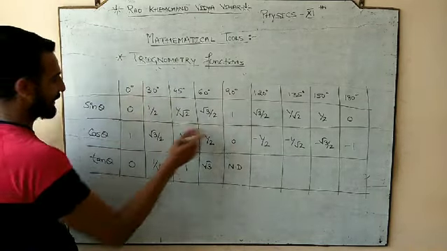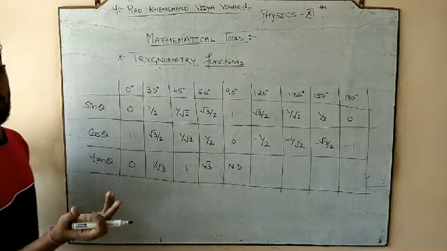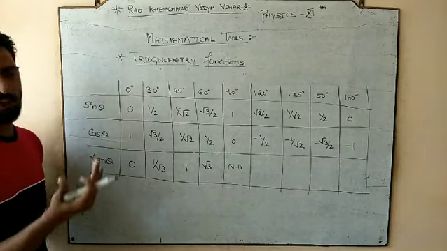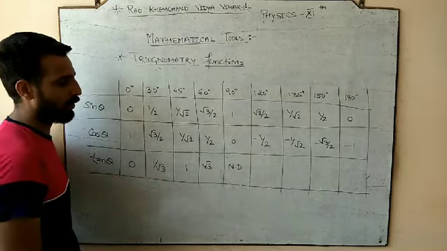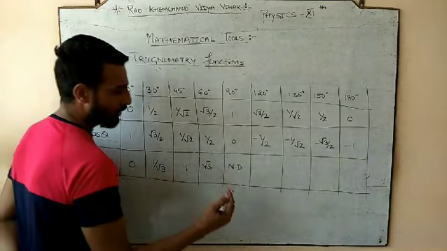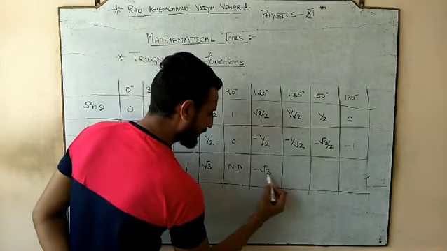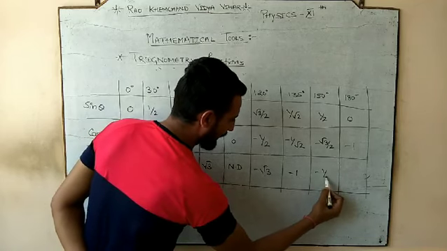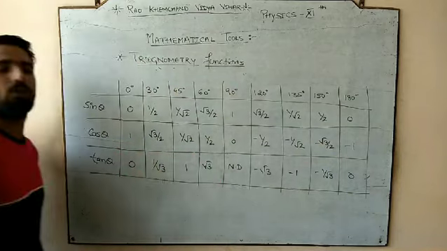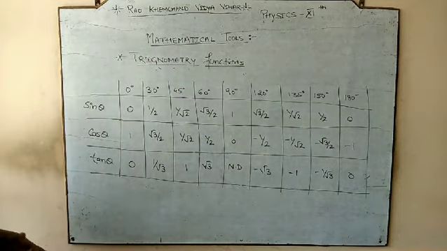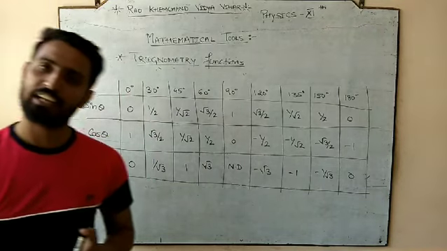Tan theta, you all know, is the ratio of sine by cos. If I haven't written it earlier, we all know that it is the ratio of sine by cos, and 1 by 0 is not defined. Then we go to the next: negative root 3, negative 1, negative 1 by root 3 and finally 0. So in the second quadrant, from 120 to 180 degree, tan is also negative.